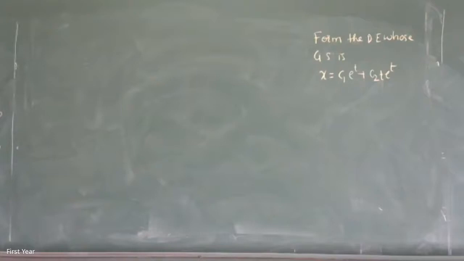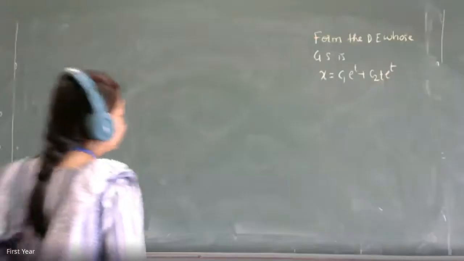The answer is d square x by dt square minus 2 times dx by dt plus x equal to 0. Is it equal to 0? Yes, equal to 0. Right, absolutely.